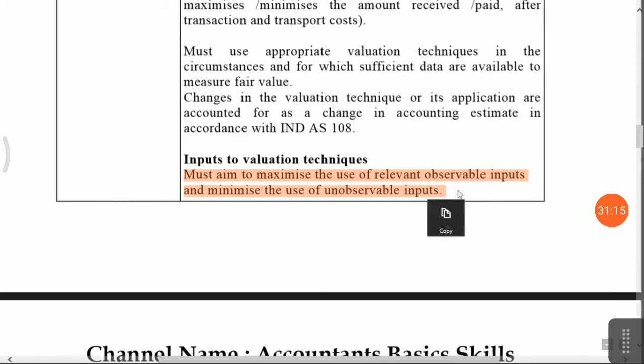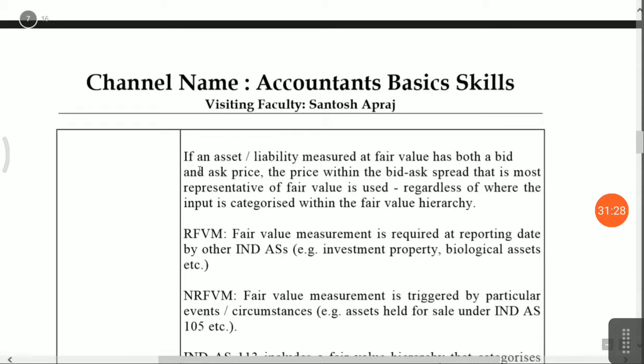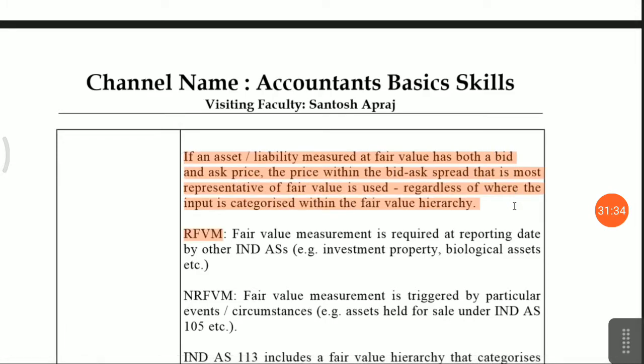You cannot show any value in your financial statement and say, this is my fair value. No, it's not allowed. As per the Indian accounting standard, you have to fulfill certain terms and conditions specified in it. Assets and liabilities are measured at fair value, using bid price, ask price, and the price within the bid-ask spread, the most representative fair value regardless of where the input is categorized within the fair value hierarchy.